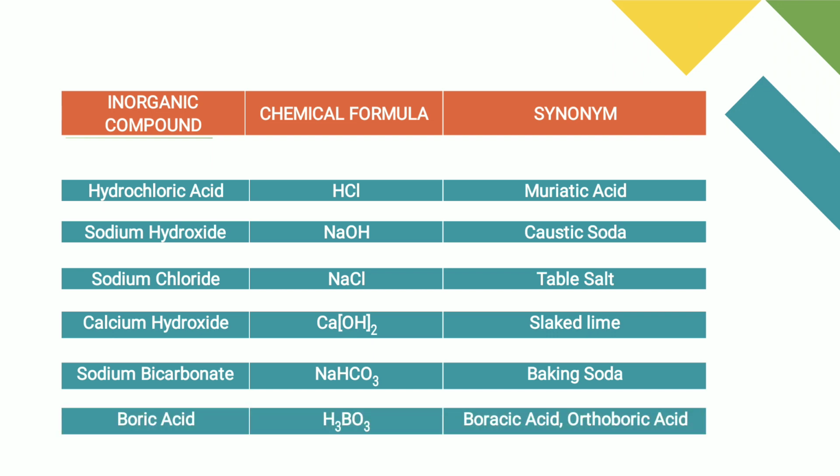Next drug is boric acid. The boric acid formula is H3BO3. The synonym is boracic acid or orthoboric acid. These drugs are all used for acids and bases and for the preparation of buffer solution.